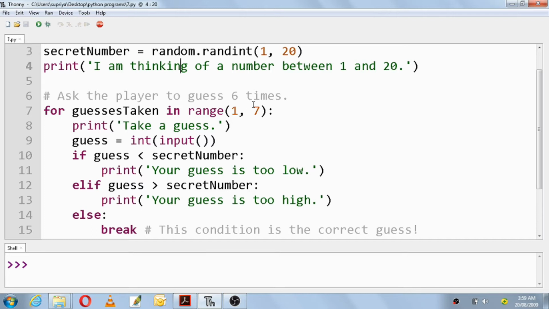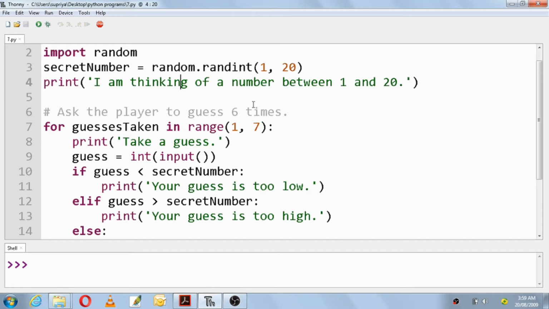The randint function has already chosen a number, and that number is already sitting in the variable secret number. Now the player who is entering the values is allowed only 6 guesses. In those 6 guesses you have to identify what number is being taken by the program.